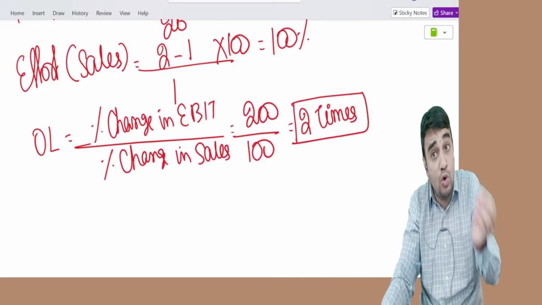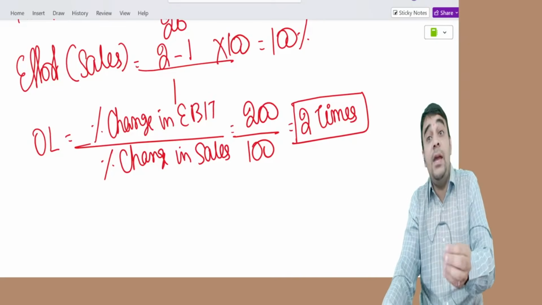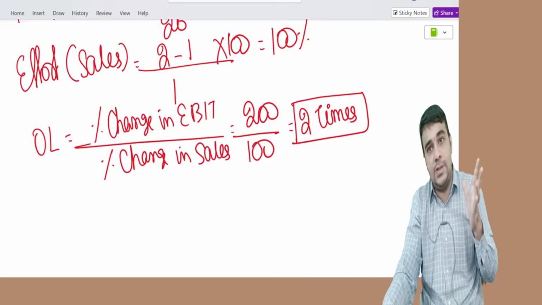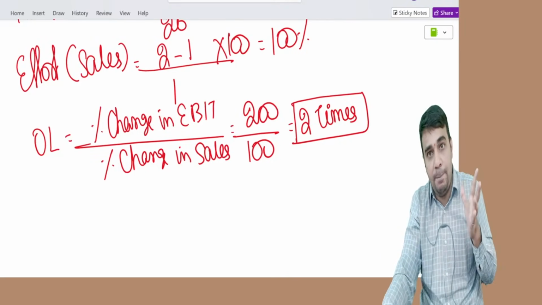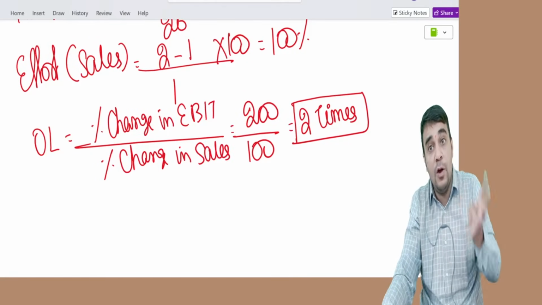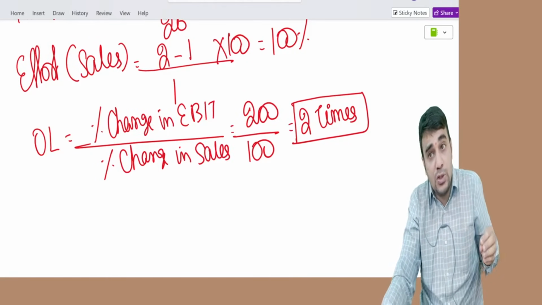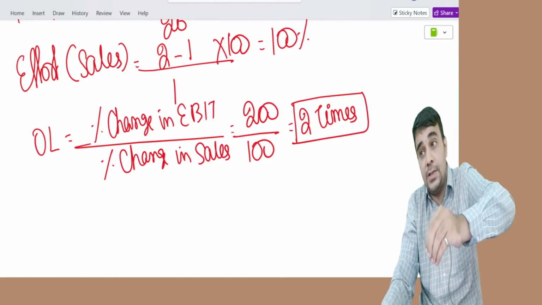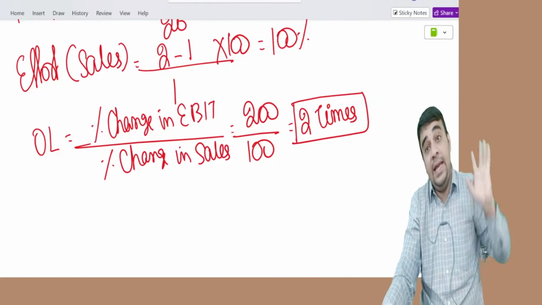If sales go up by 200%, EBIT will go up by 400%. If sales go up by 400%, EBIT will go up by 800%.